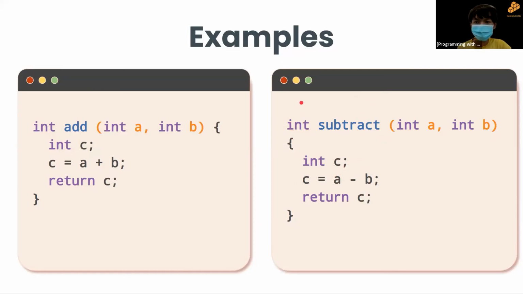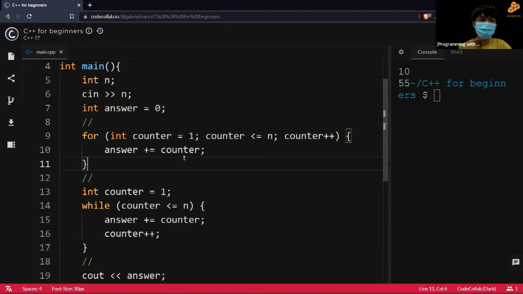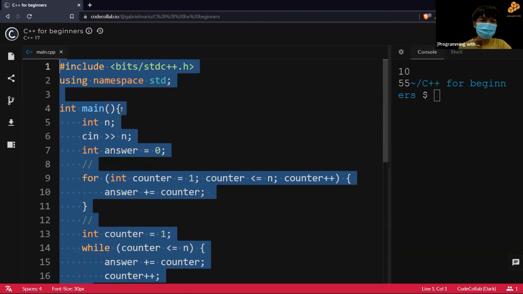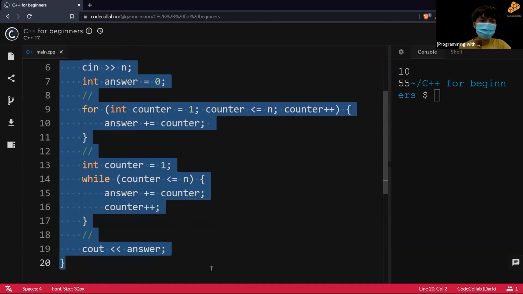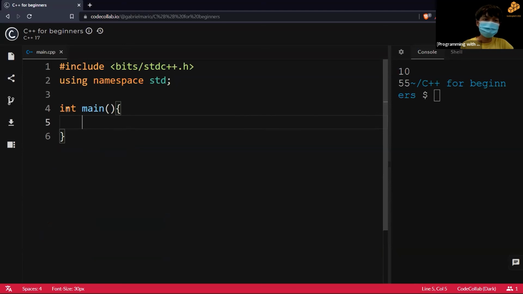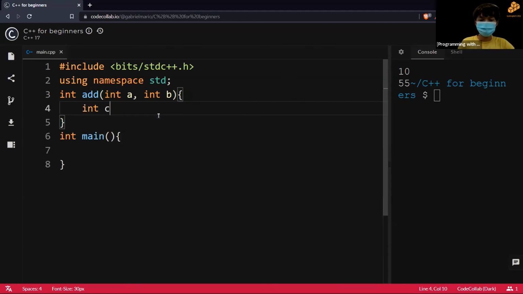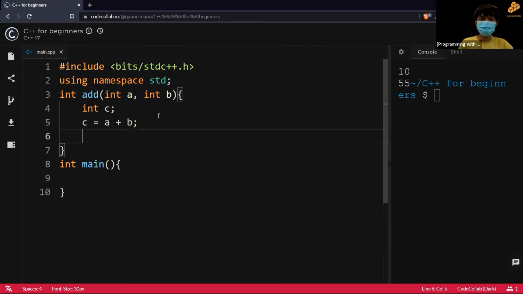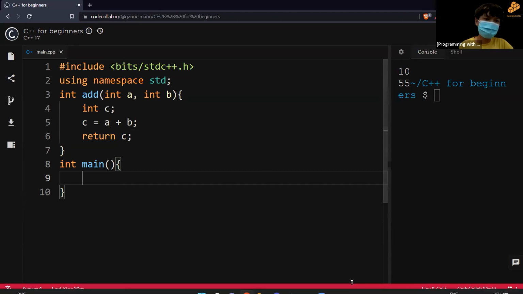Now I'll run through the example in the code column. Let's delete this and write the example. int add, int a, comma, int b, int c, c is equal to a plus b, and return c. So this is from the example earlier.